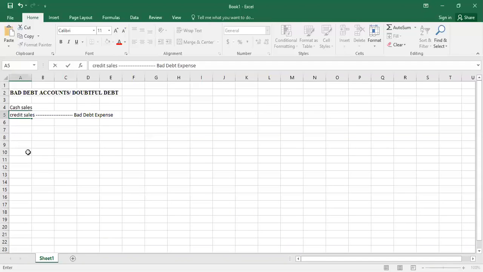or we can say it can be treated as an operating expense, and therefore we may subtract it from our gross profit before calculating the net profit.